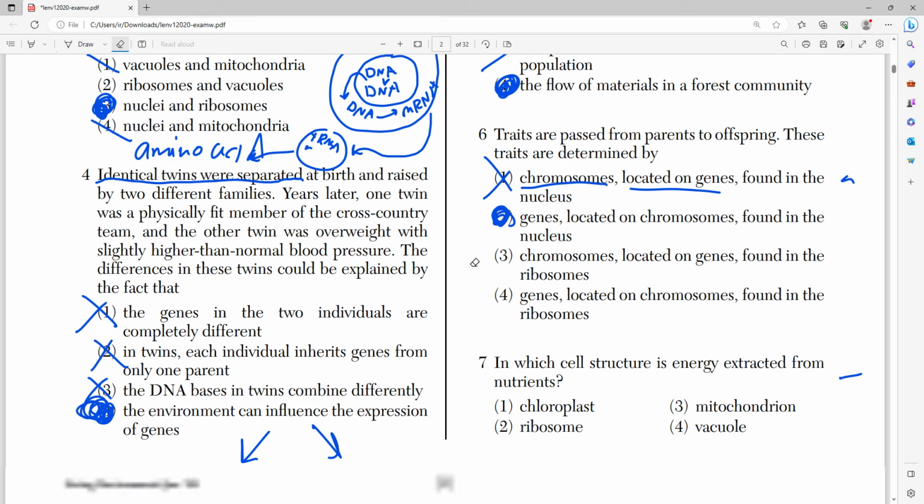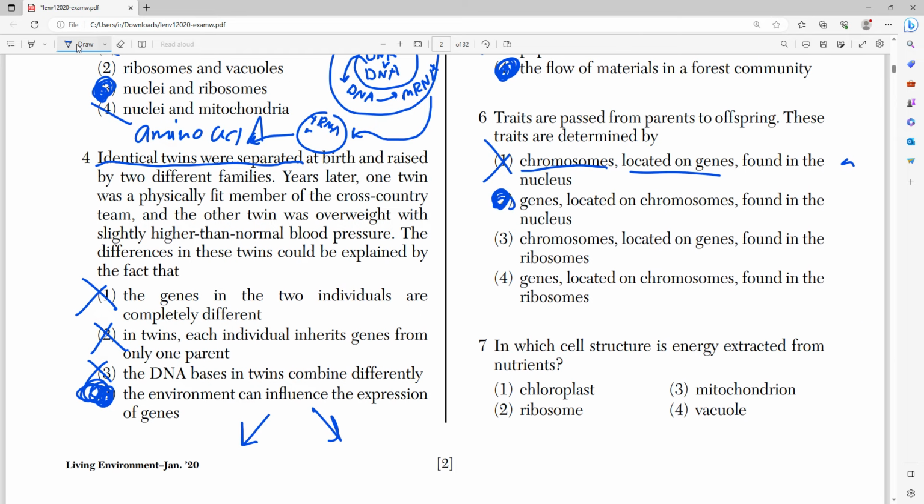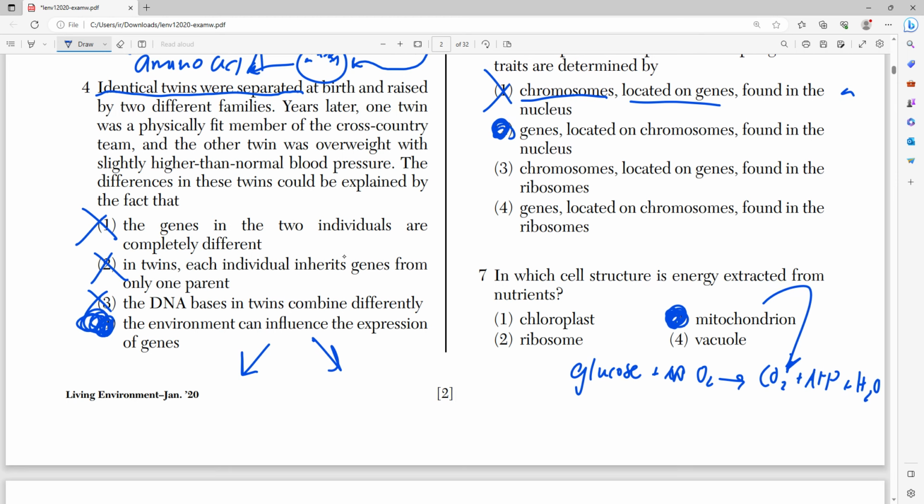Moving on to number 7. It asks, in which cell structure is energy extracted from nutrients? Obviously, that's the mitochondrion, aka the powerhouse of the cell. All that happens here is cellular respiration, which means that we take glucose and water and oxygen, and then we turn it into CO2, ATP, and H2O, right? This is where energy is extracted from nutrients. The nutrients are usually in the form of a sugar, right?